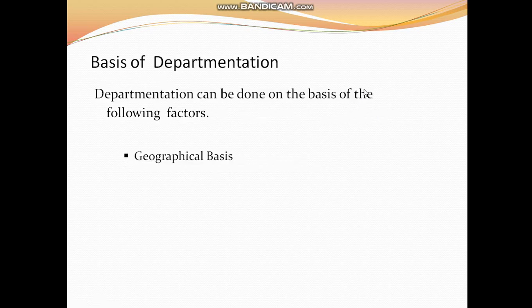What is the basis for departmentation? The departmentation can be done on the basis of the following factors. Number one, geographical basis. Number two, product line basis. Number three, functional basis, or enterprise function basis.